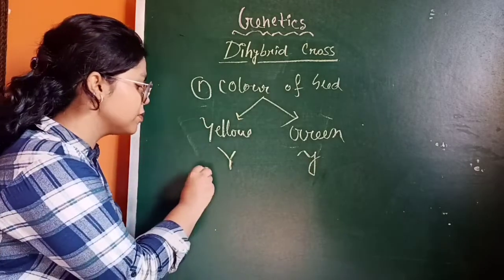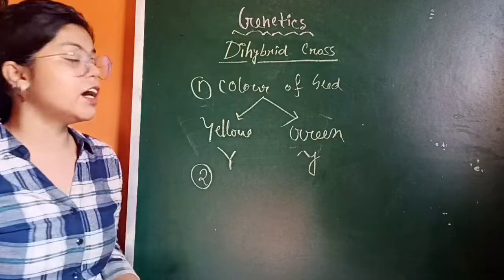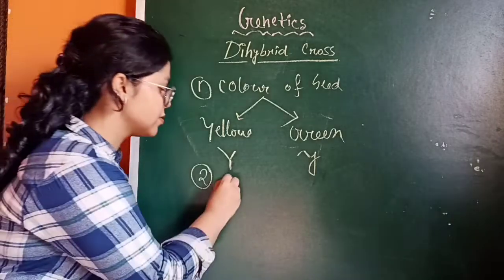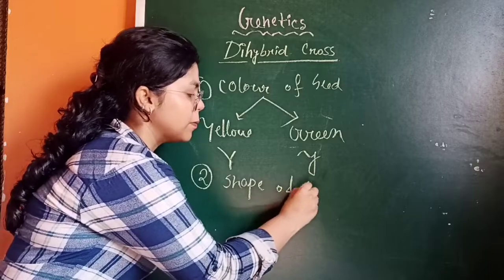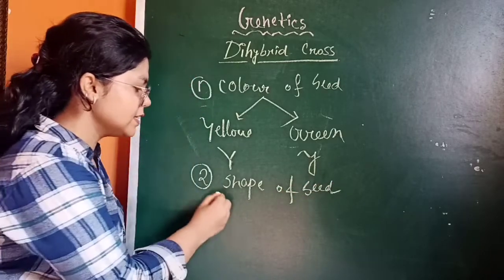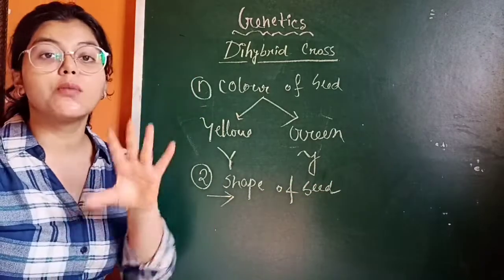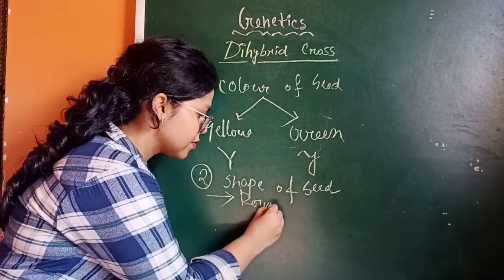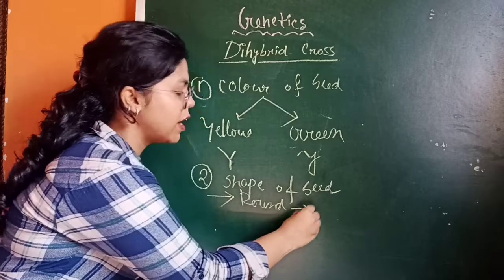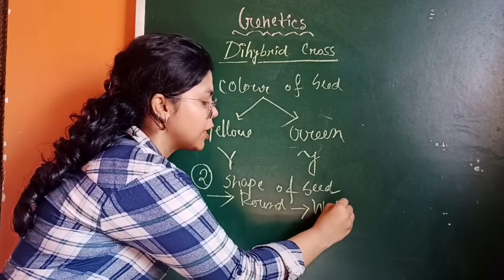In the case of the shape of the seed, there are also two alternative forms. One is round in shape and another one is wrinkled in shape.